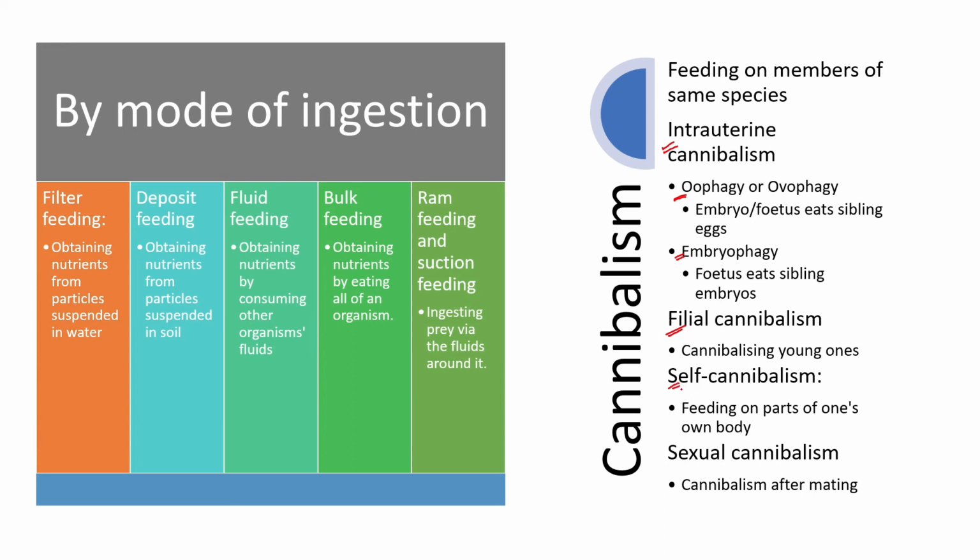Then there is self cannibalism. Few organisms are also seen to eat their own parts when they are very hungry. And there is sexual cannibalism after mating, which is pretty common in mantises. Okay, so there are multiple examples of cannibalism as well. So there are different types of diets, foraging activities, and classifications on the basis of their acquisition of resources.